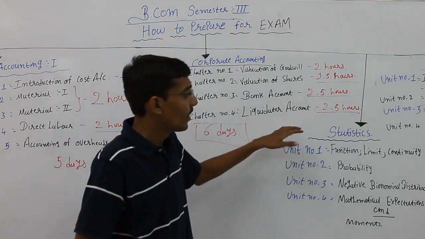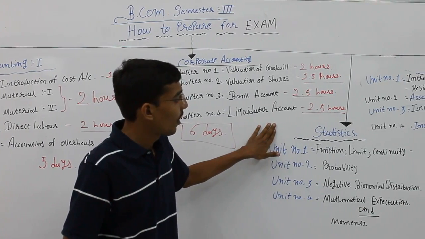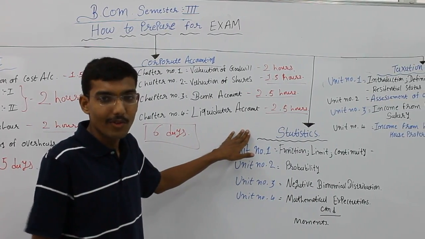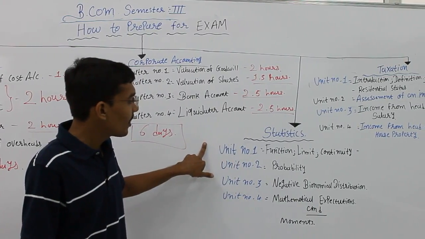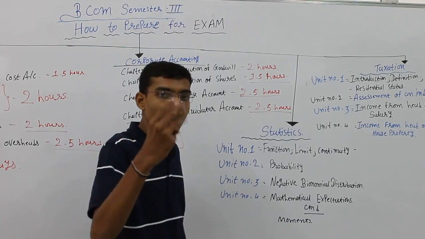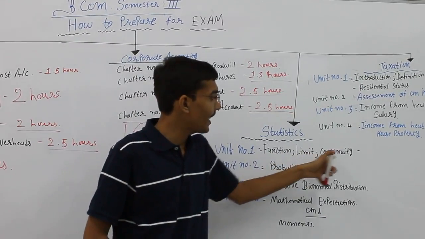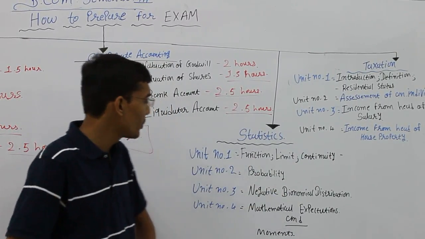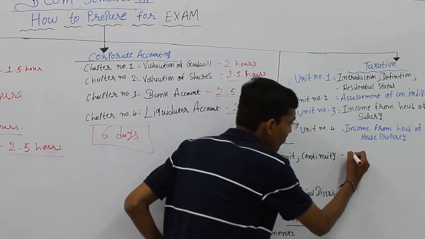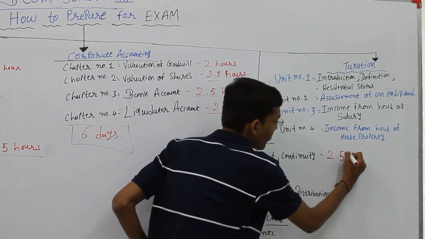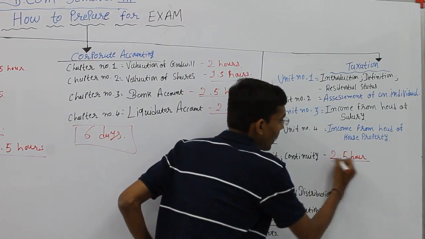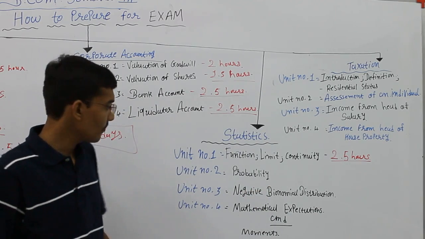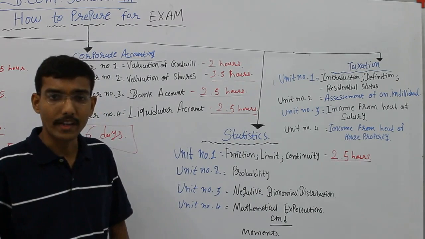Okay. Now moving on to the third subject, statistics, which you all like. Unit number 1 contains 3 chapters: function, limit and continuity. They are all dependent chapters. So you may take maximum 2.5 hours for this particular unit.